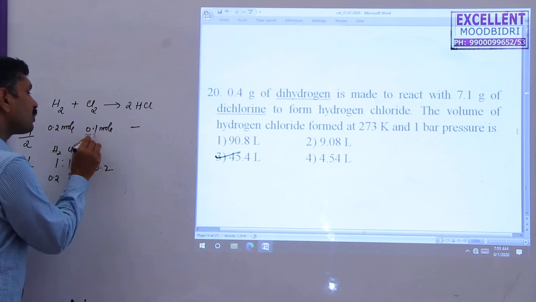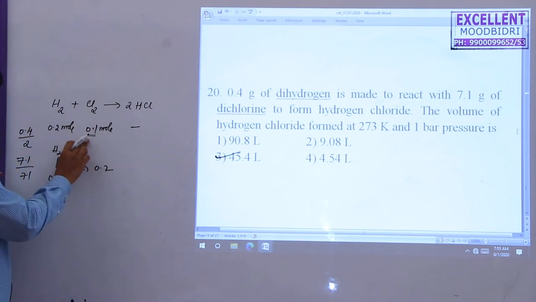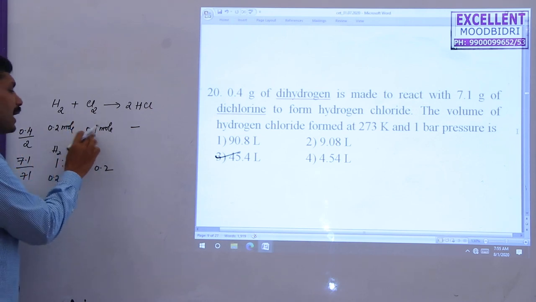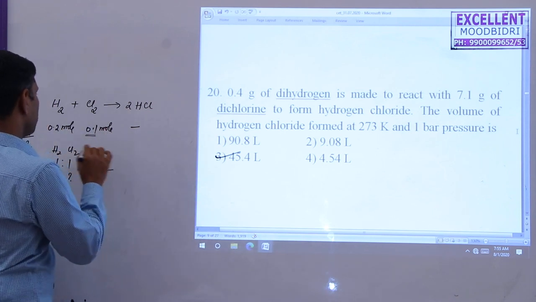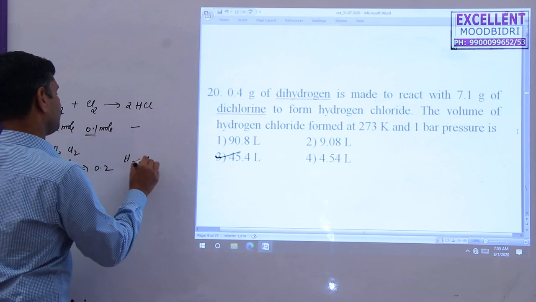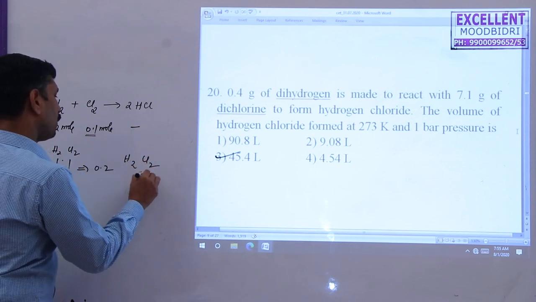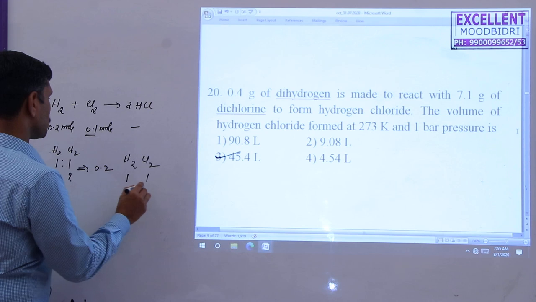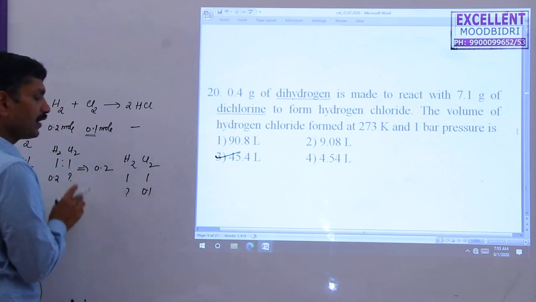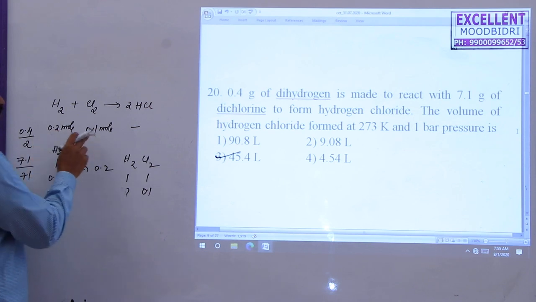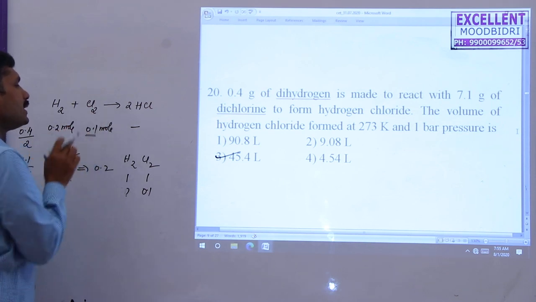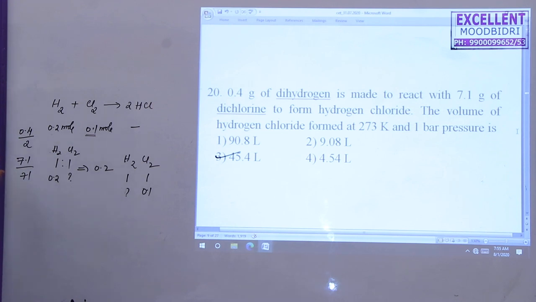But how many moles of chlorine are present? Only 0.1 is present. That's why chlorine acts as the limiting agent. If you take the reverse order, 1 mole of chlorine reacts with 1 mole of hydrogen. 0.1 mole reacts with 0.1 mole of hydrogen, but here 0.2 mole is there. Therefore, chlorine acts as the limiting agent.